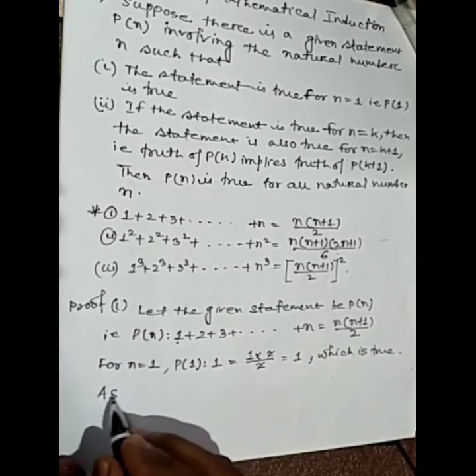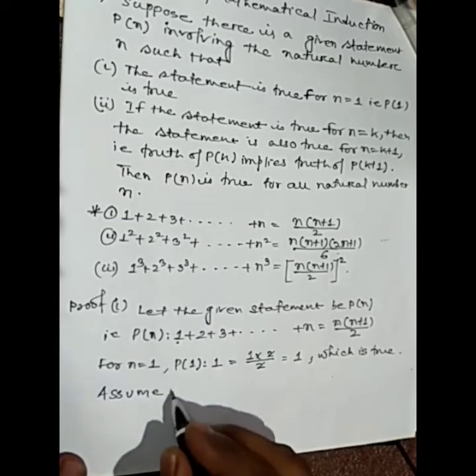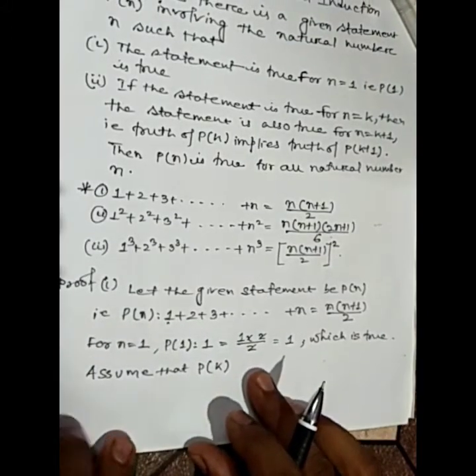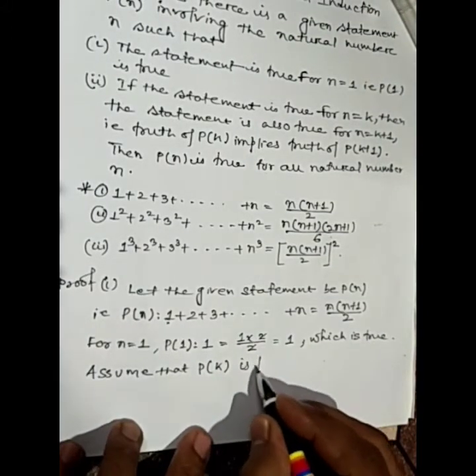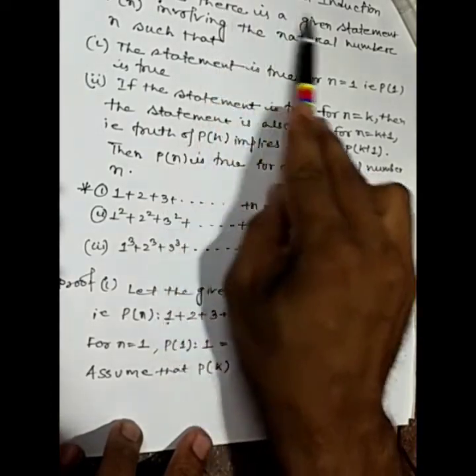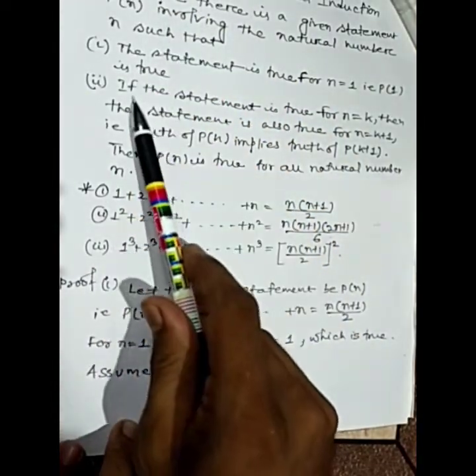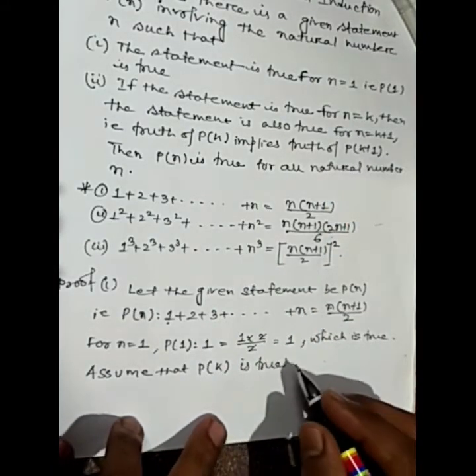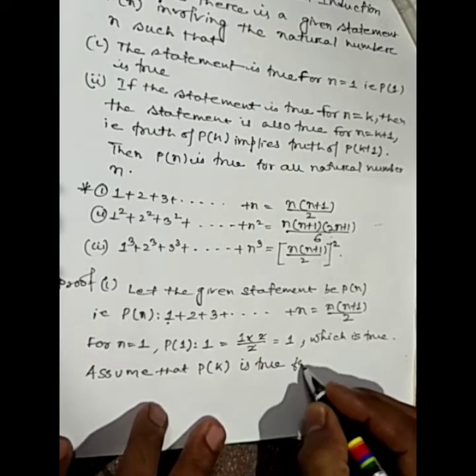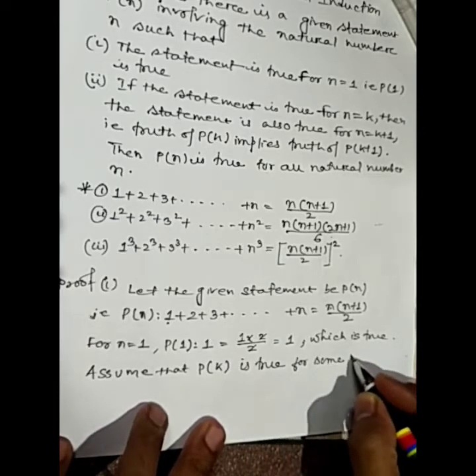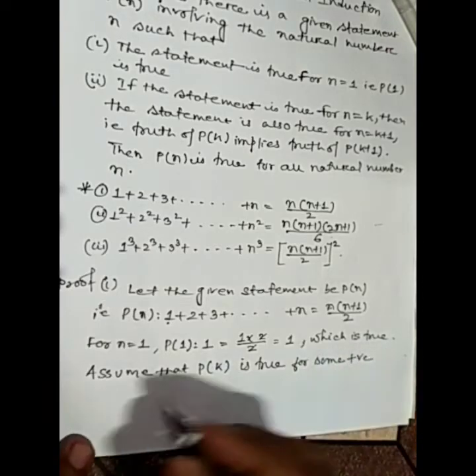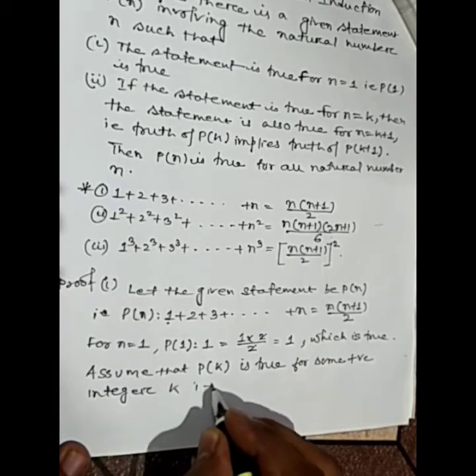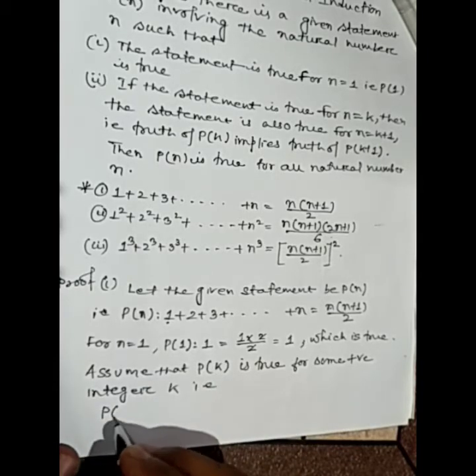Assume that Pk is true according to the definition. Okay, if the statement is true for n equal k, we have assumed that Pk is true for some positive integer k, that is, Pk.